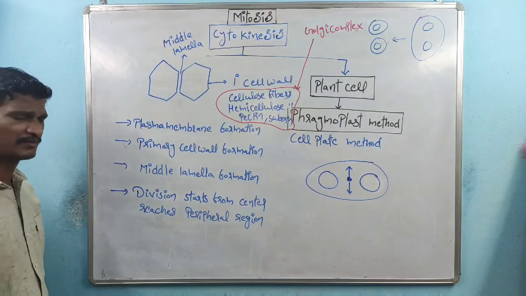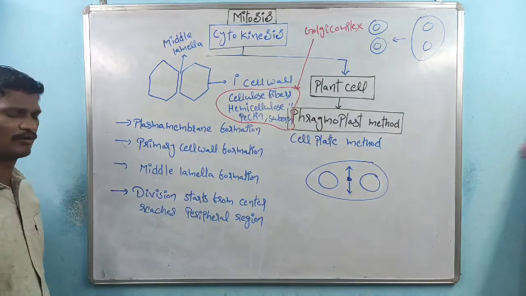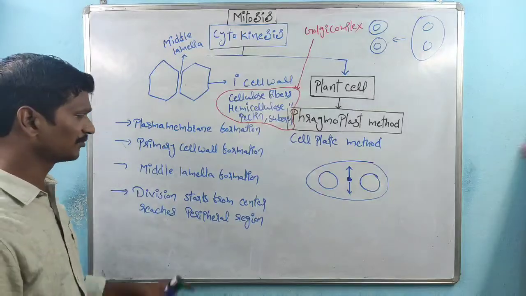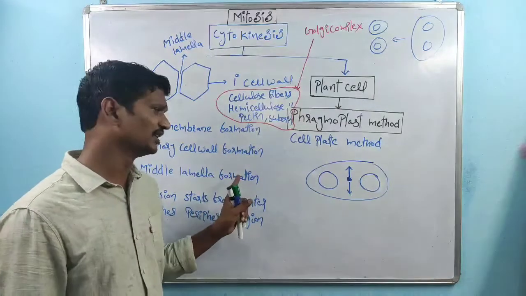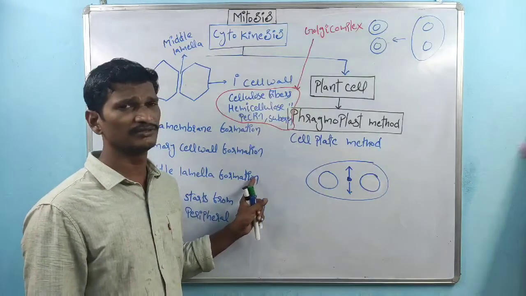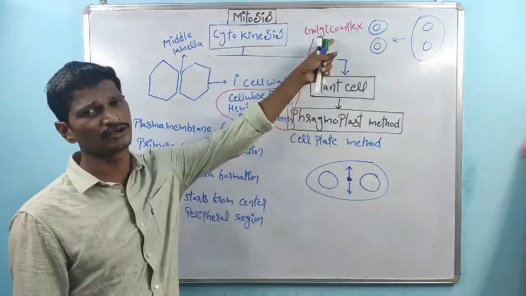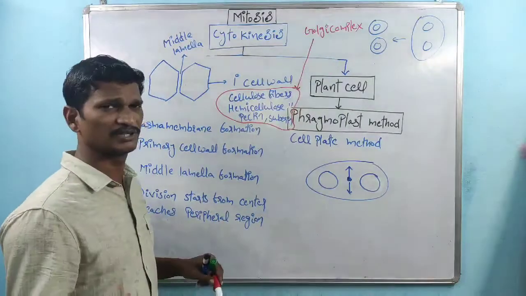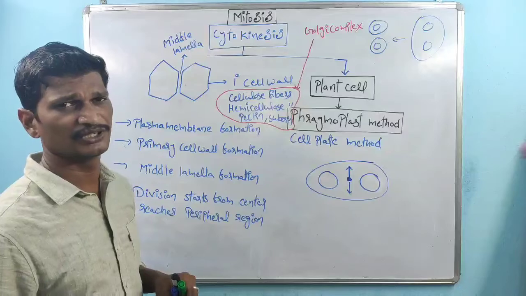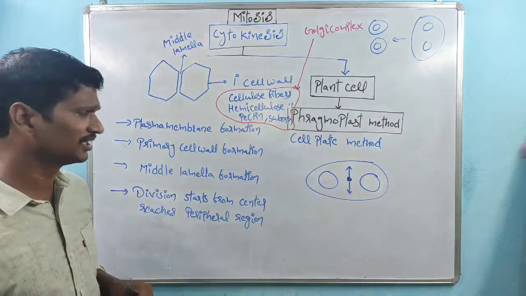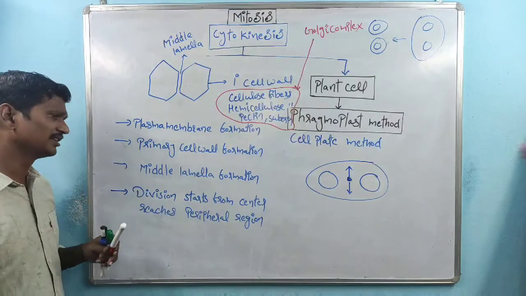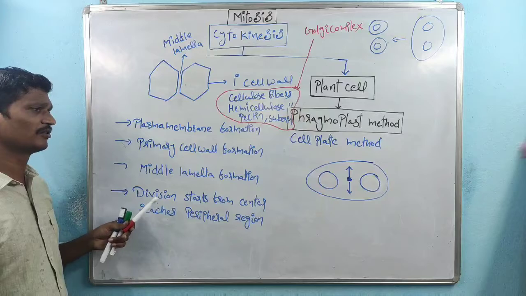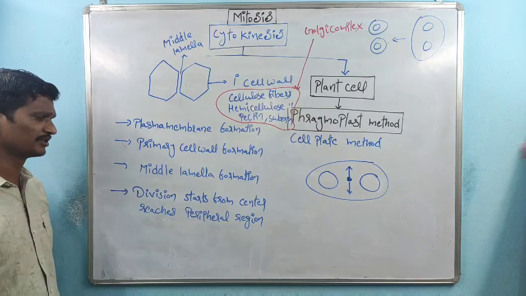After that, the middle lamella components are also synthesized by the Golgi complex and transported by vesicles. The components are calcium pectate and magnesium pectate. That is about the middle lamella formation and the primary cell wall formation.